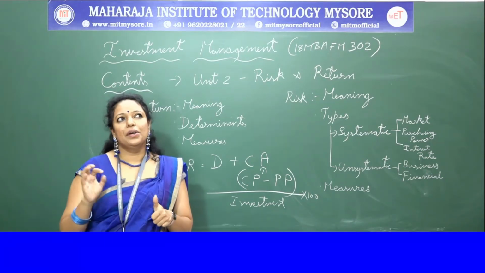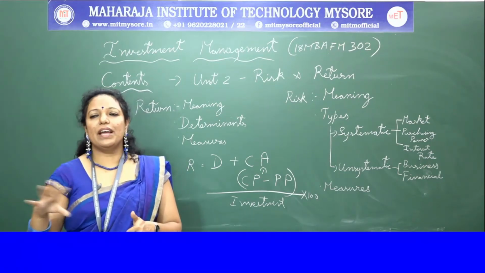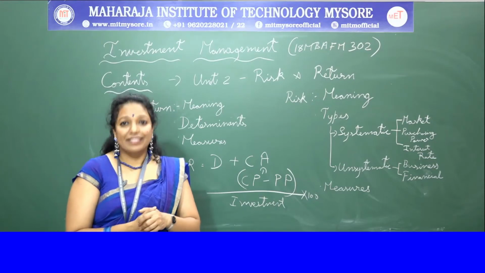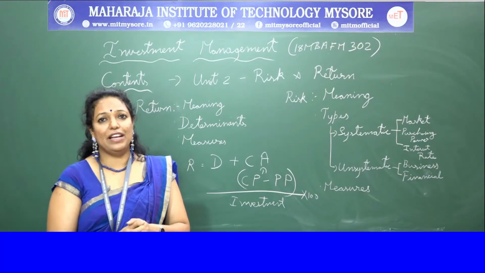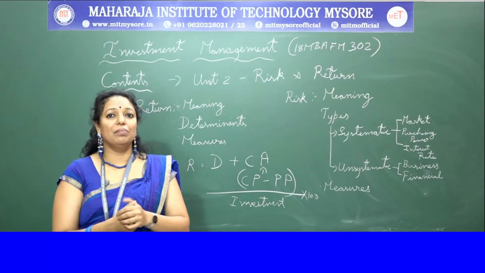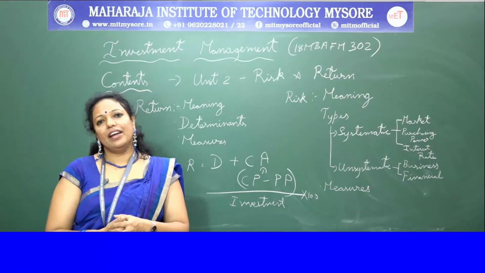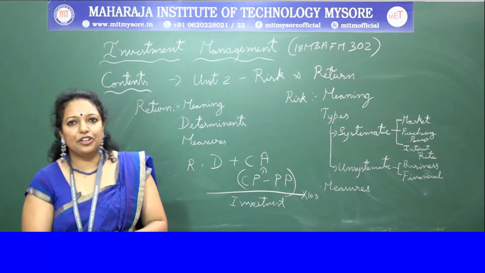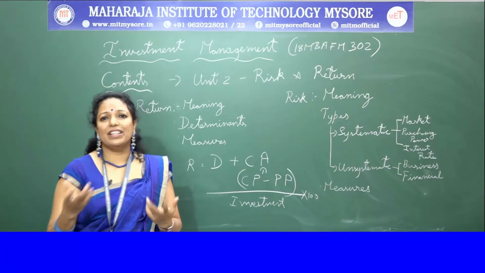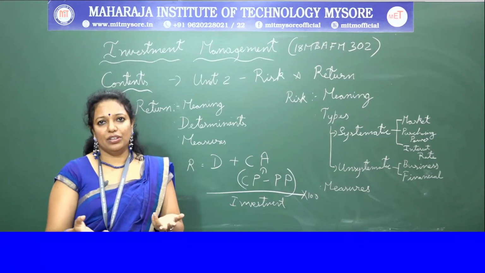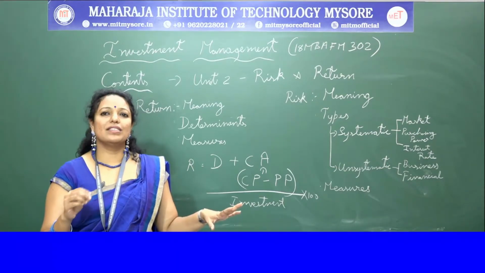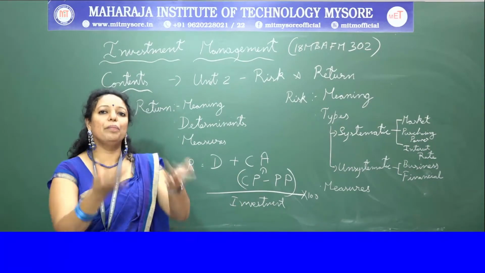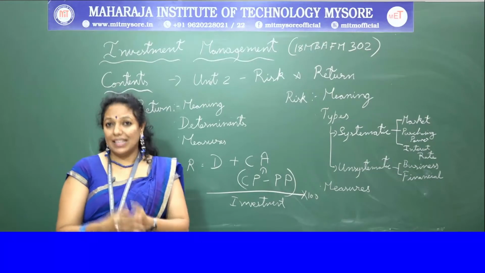So time is the major factor, which is based on normally the risk-free rate, and then the expected rate of inflation. Inflation also plays a major role in fixing the rate of return. That is a major component which influences your rate of return. What do you mean by inflation? We are paying more in order to buy the same product, meaning the rupee value is depreciating. That's inflation.